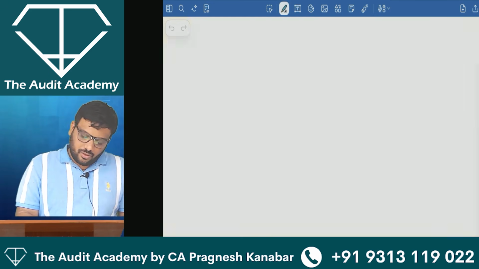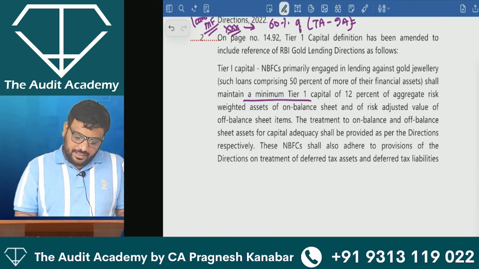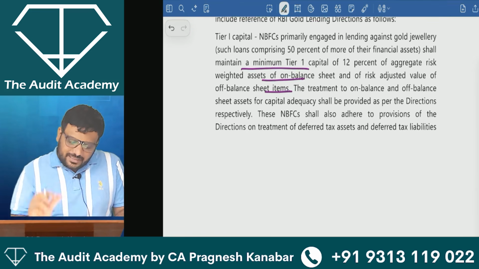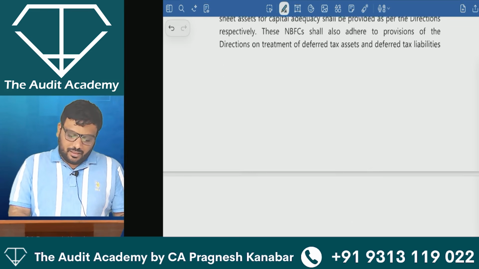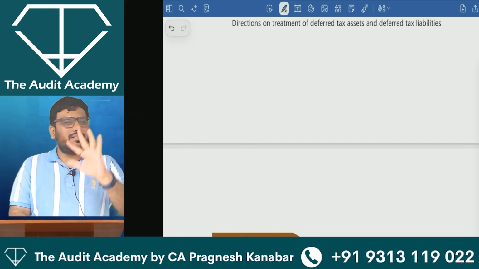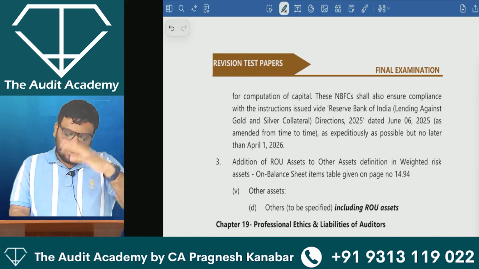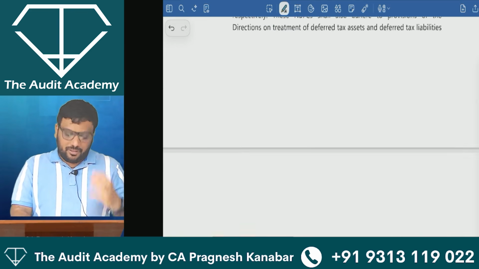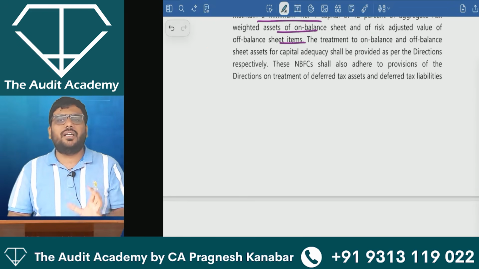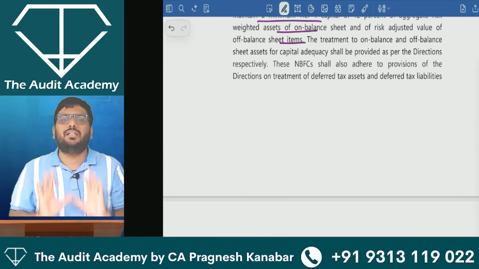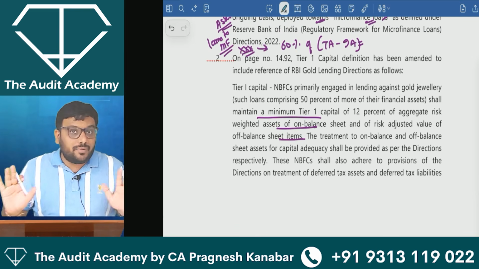So, I go to the amendment. That same thing has been printed, just that 1 or 2 lines extra they have printed over there, about how it should be calculated and so on. But whatever is there in my May 25 video continues as it is. Do not get too much into it as of now, otherwise it unnecessarily creates complication. If I see any question anywhere, something very specific to this, then I will give you a clarification video. Otherwise, it is not required. Relax about it. There is no major amendment over here.